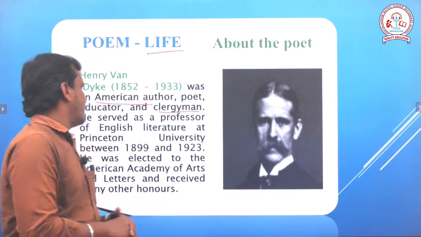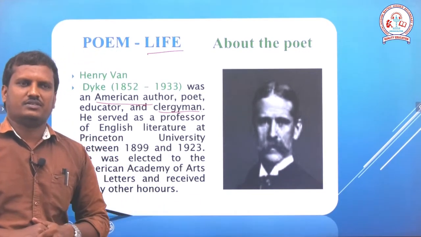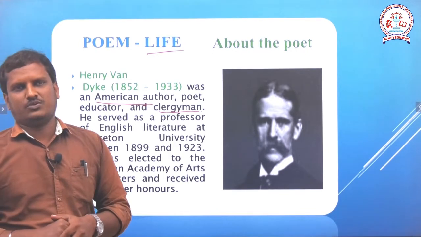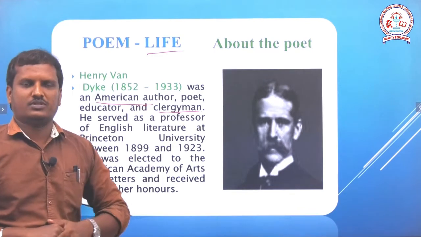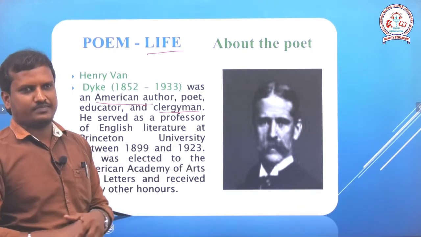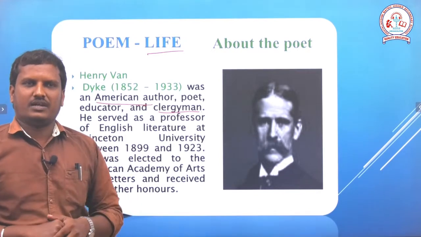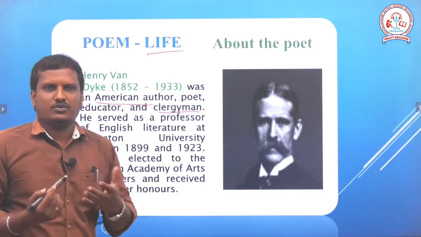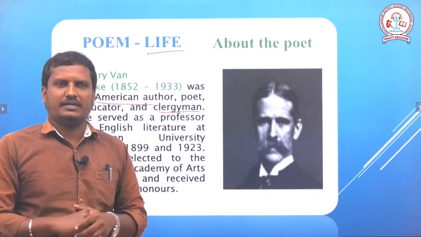He was also a professor of English literature at Princeton University. I think these details are enough about this poet. If they ask you to write a detailed answer regarding this poem, you may include these 4 to 5 points about the poet in the detailed answer.